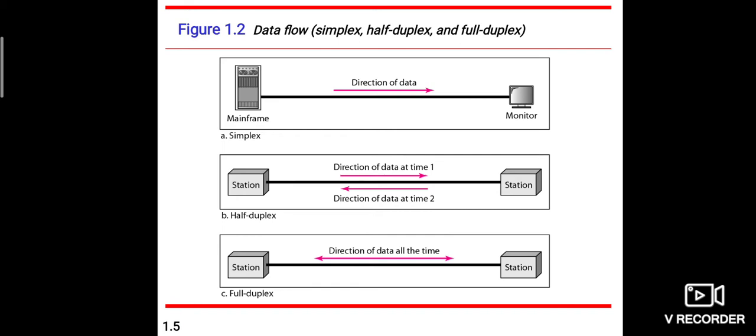Next we come to half duplex. That is your second diagram. In half duplex mode, each station can both transmit and receive, but not at the same time. When one device is sending, the other can only receive.